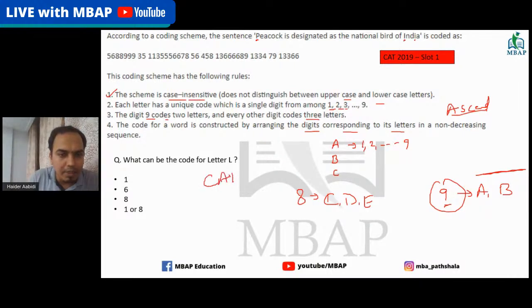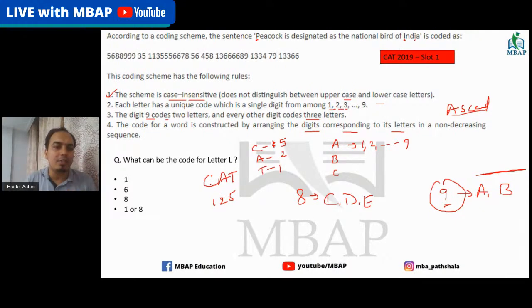We'll take the example cat, because that should be in your mind all the time. Let's say for C the code is, or rather I will not put 1, I'll put say 5. For A the code is 2, and for T the code is 1.